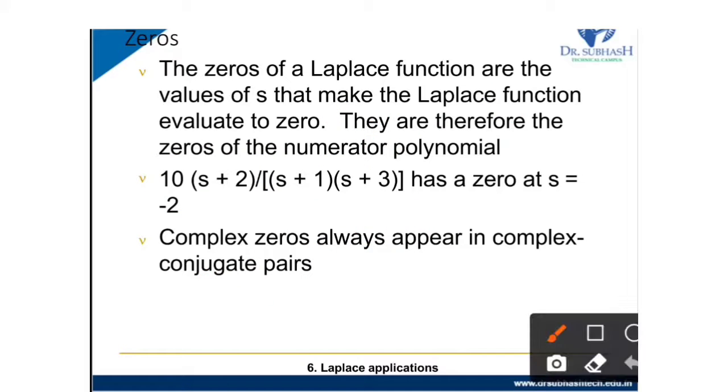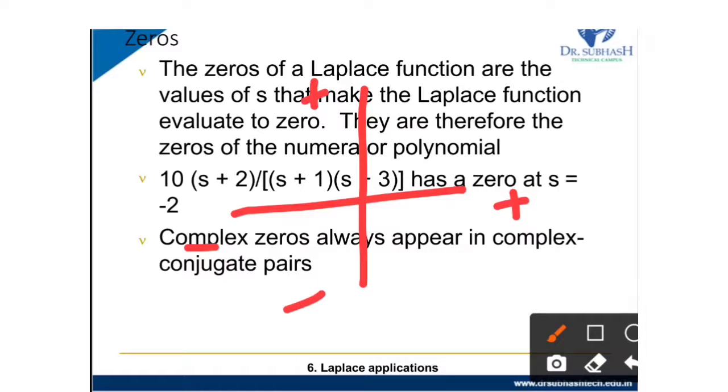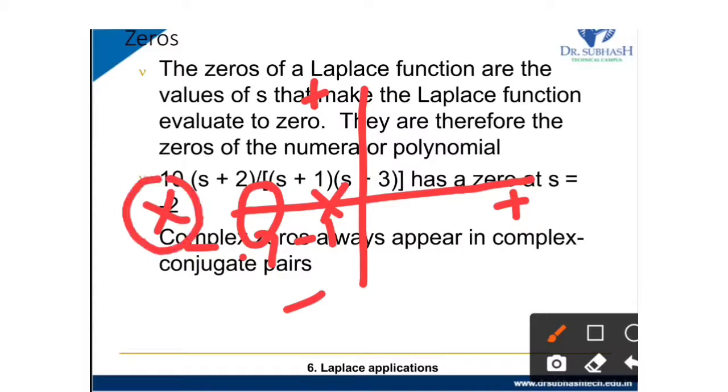For this example, there is a zero at s equal to minus 2. If we plot all of this, this is the plus side and this is the minus side. s equal to minus 2 is called a zero, s equal to minus 1 is called a pole, and s equal to minus 3 is a pole. We plot poles using a cross and zeros using a circle.